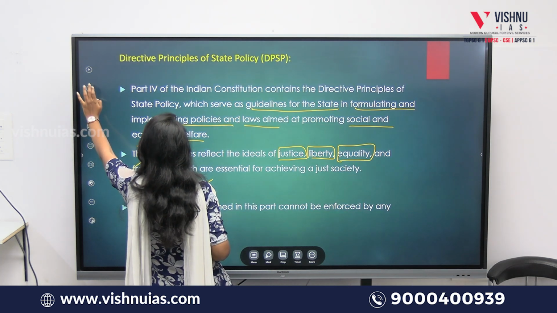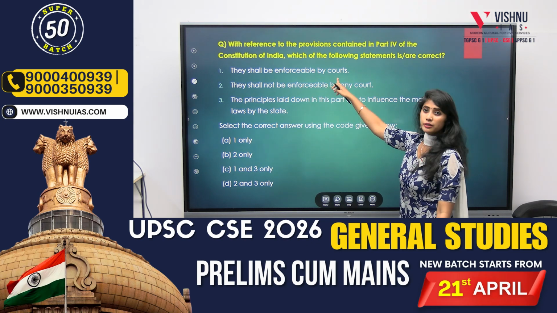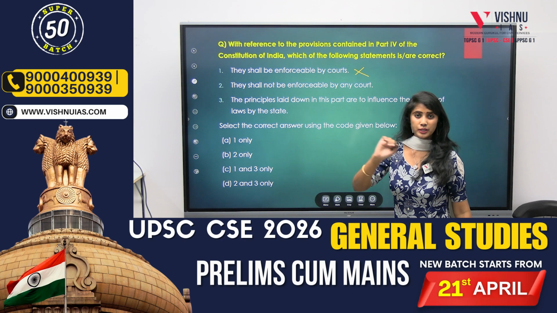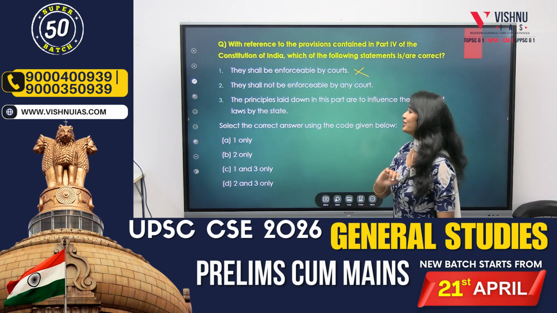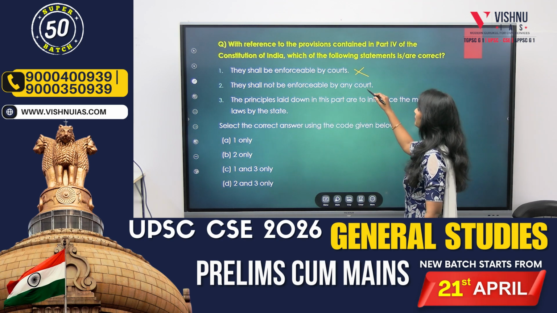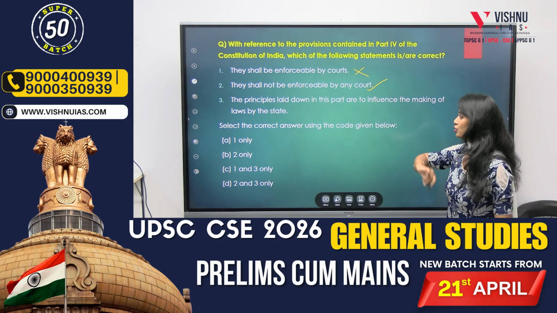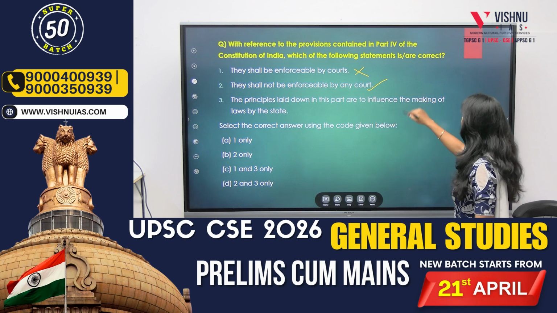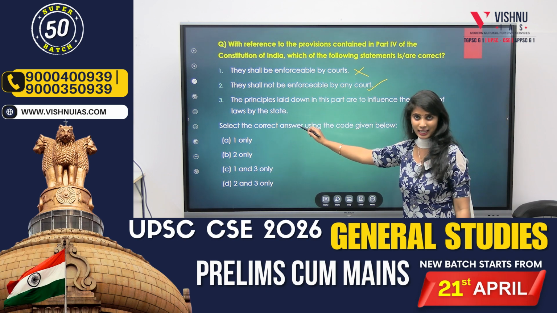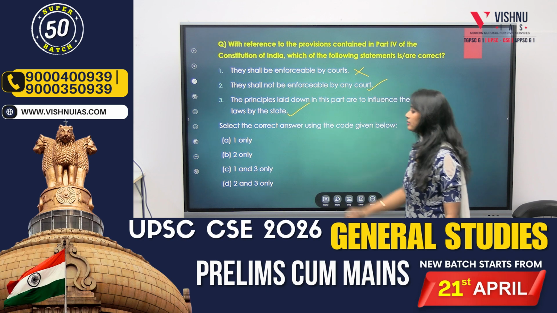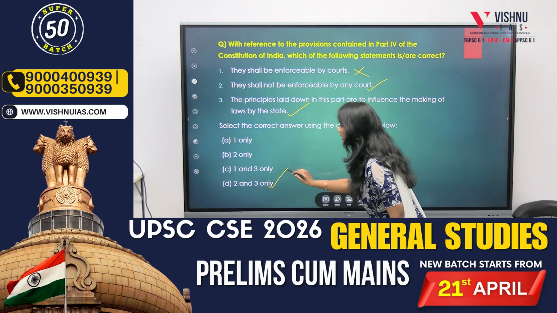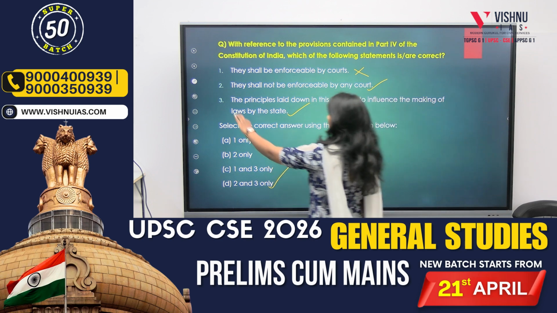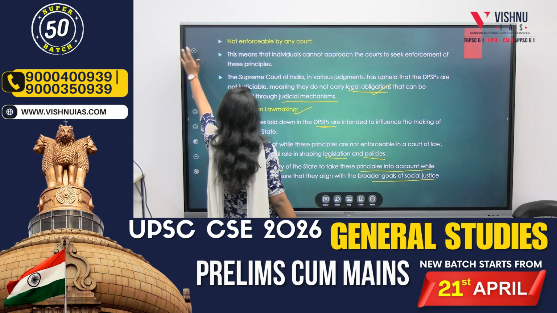Clear? So the answer over here is, they shall be enforceable by courts. No. Directive principles of state policy are not enforceable by any court. They shall not be enforceable by any court. Yes, this statement is true. The principles laid down in this part are to influence the making of laws by the state. Yes, true. So the answer is 2 and 3 only. That is, option D is correct here. Clear? Good.